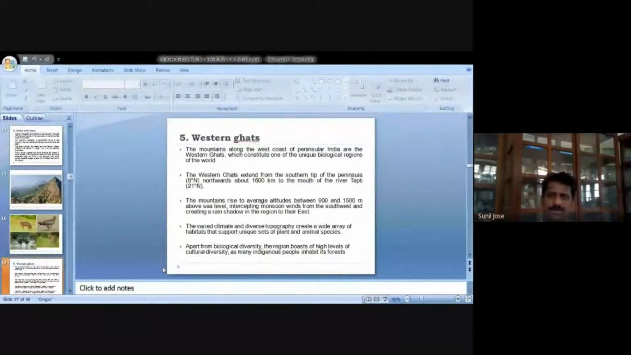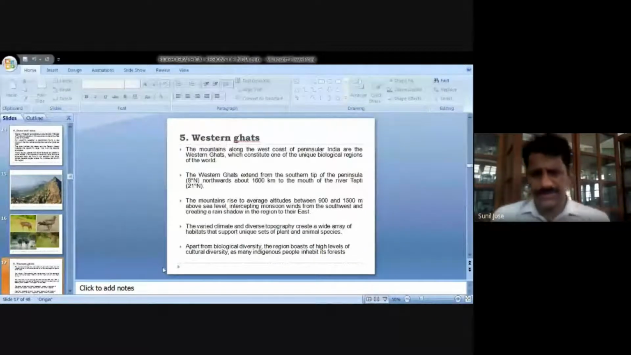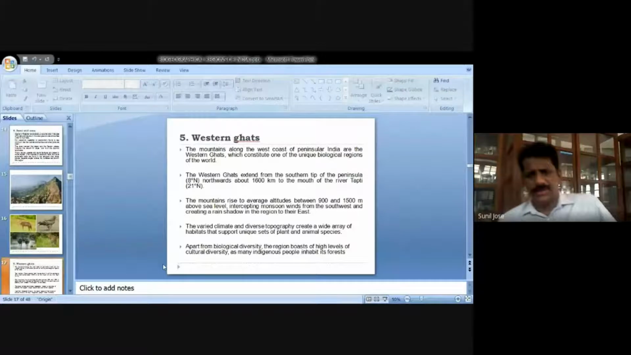There are two hotspots in India. One is the Western Ghats, the other is the Northeast. Northeast, like Indo-Burma, is also considered a hotspot region. Now, the Western Ghats is present on the west coast of India. That is why it is called Western Ghats.